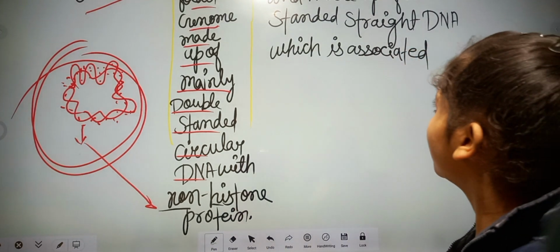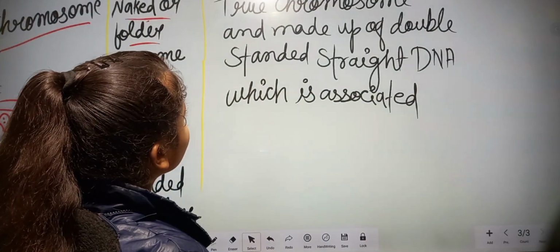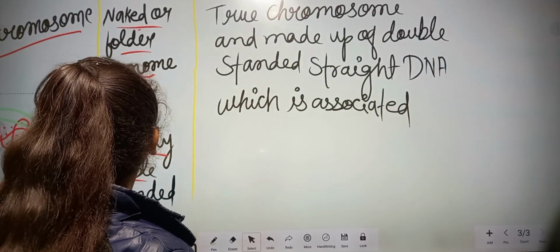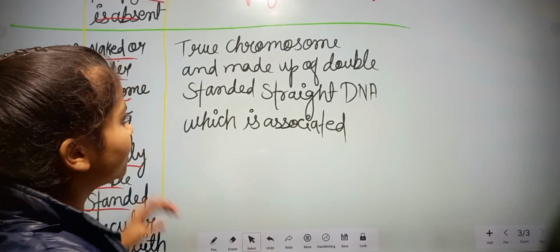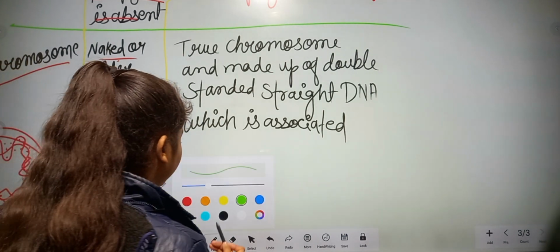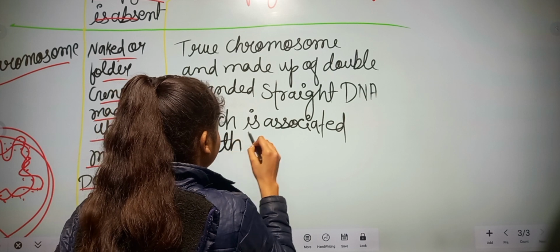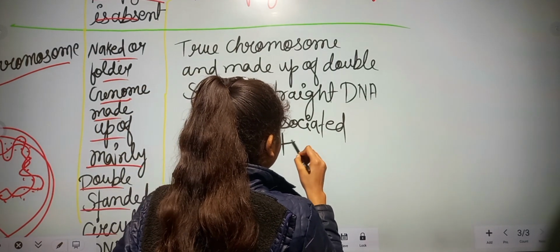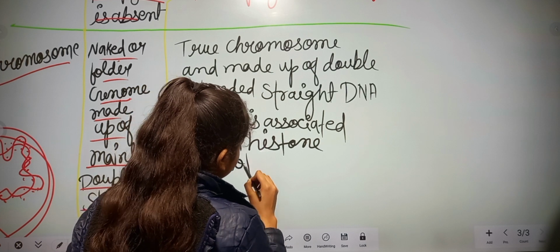And what about the chromosome of a eukaryotic cell? Here it is a true chromosome made up of double-stranded straight DNA, which is associated with histone protein.